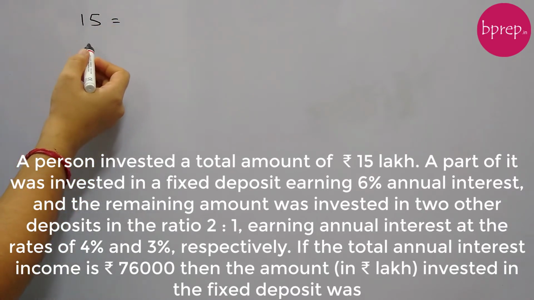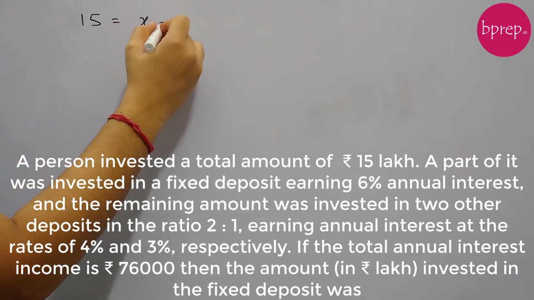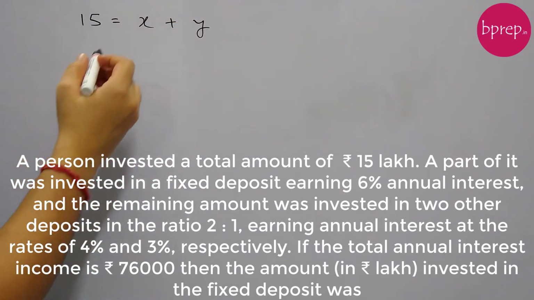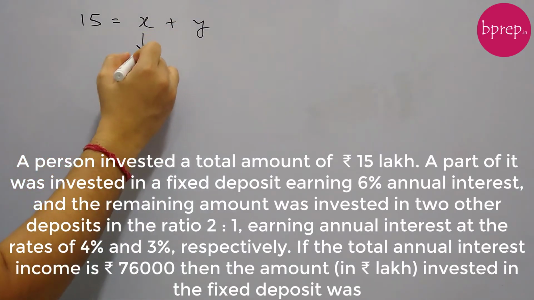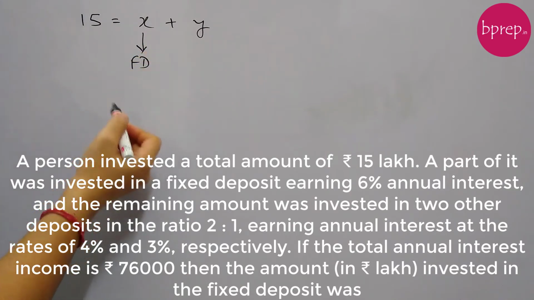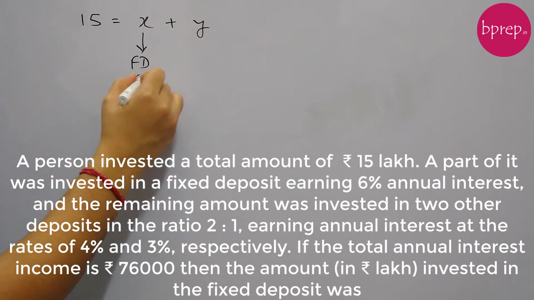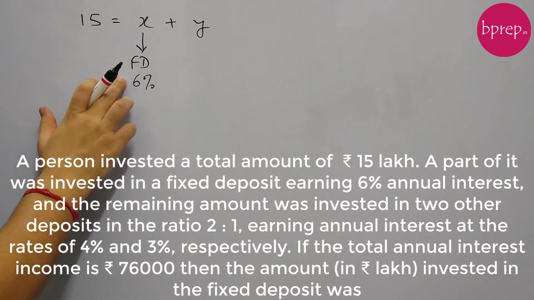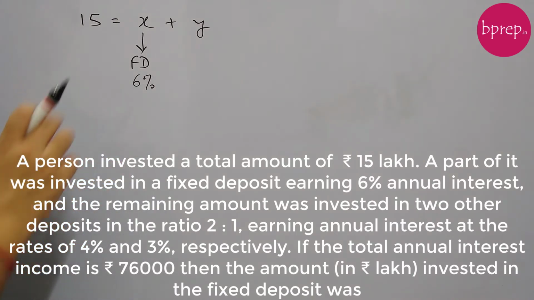So 15 lakh is divided into two parts, X and Y. And this X is invested in a fixed deposit at a rate of 6% per annum. Because the type of interest is not given, here we need to assume it's simple interest. Otherwise, in case of compound interest, it will be specifically mentioned in the question. So this is 6% simple interest.